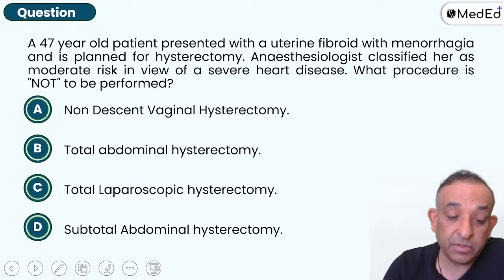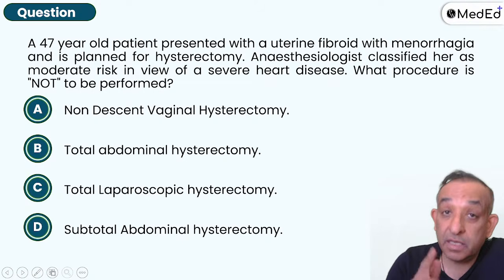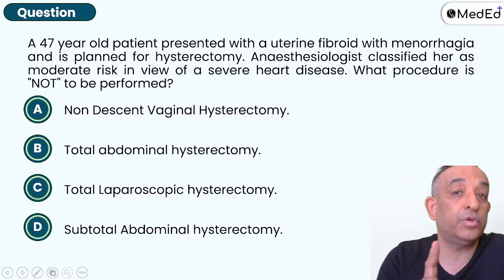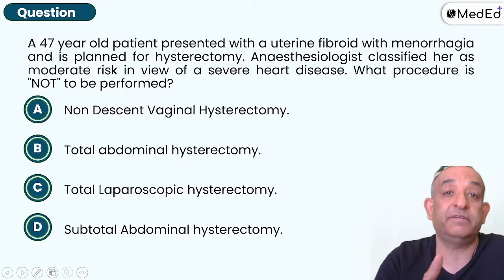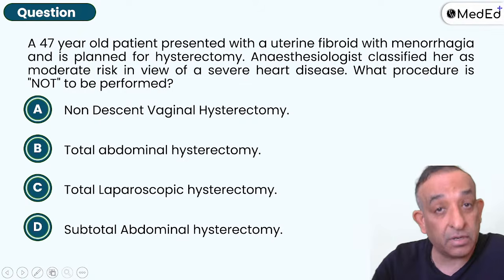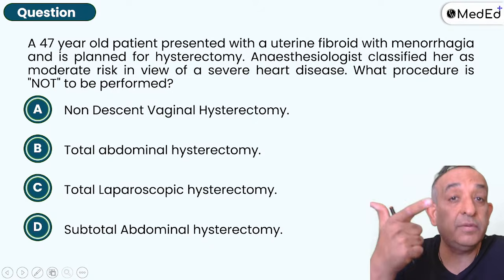A 47-year-old patient presented with a uterine fibroid with menorrhagia and is planned for a hysterectomy. Okay, at 47 years, you can do a hysterectomy. Yes, keep the ovaries. Till 50, keep the ovaries. You're not going to say oophorectomy at 47. Not at all. If the ovary is healthy, it has got function till 50 years and even beyond, some people say. It's got the femininity to take care of and the immunity to take care of.